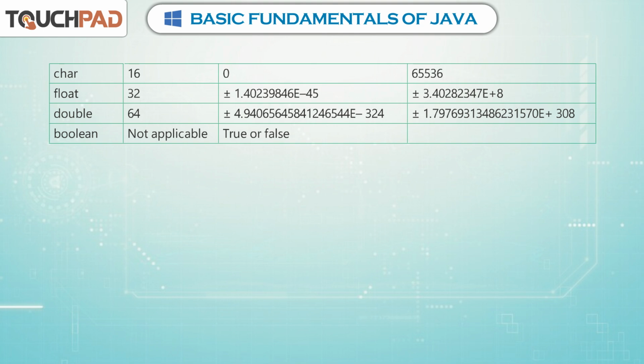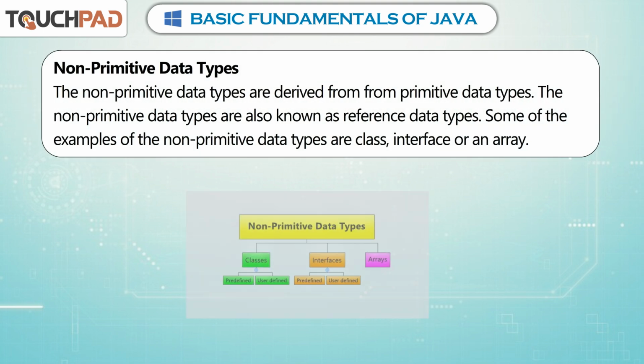Double: 64, plus minus 4.94065645841246544E-324, plus minus 1.79769313486231570E+308. Boolean: not applicable, true or false.